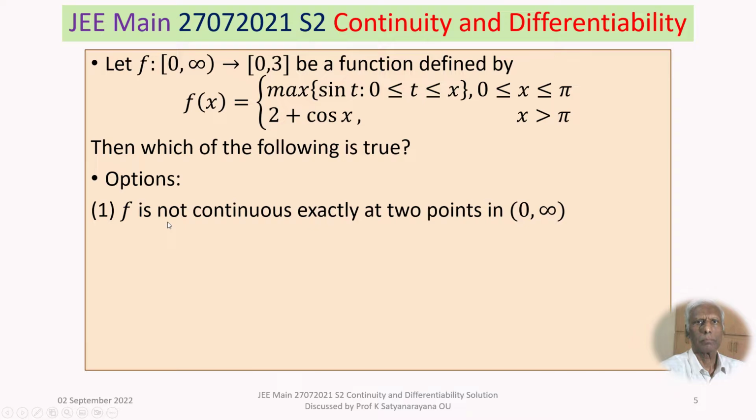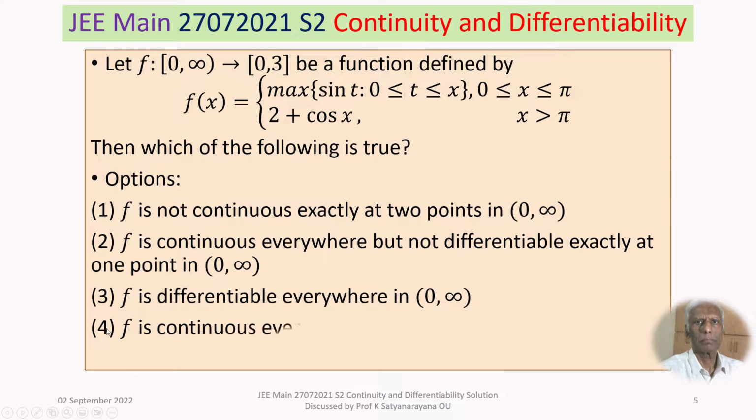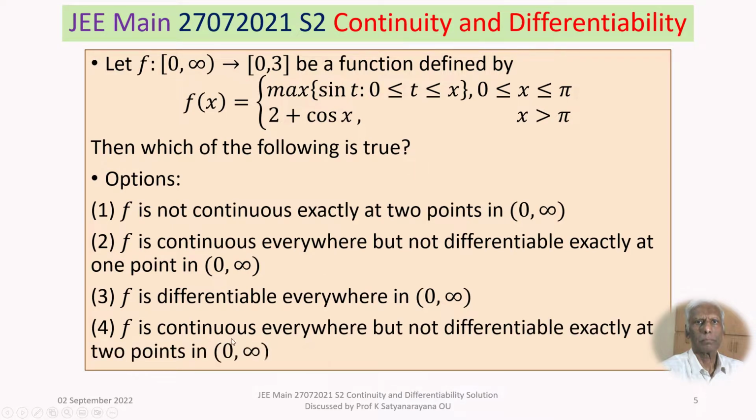Option 1, f is not continuous exactly at 2 points in the open interval 0 to infinity. Option 2, f is continuous everywhere but not differentiable exactly at 1 point in the open interval 0 to infinity. Option 3, f is differentiable everywhere in the open interval 0 to infinity. Option 4, f is continuous everywhere but not differentiable exactly at 2 points in the open interval 0 to infinity.